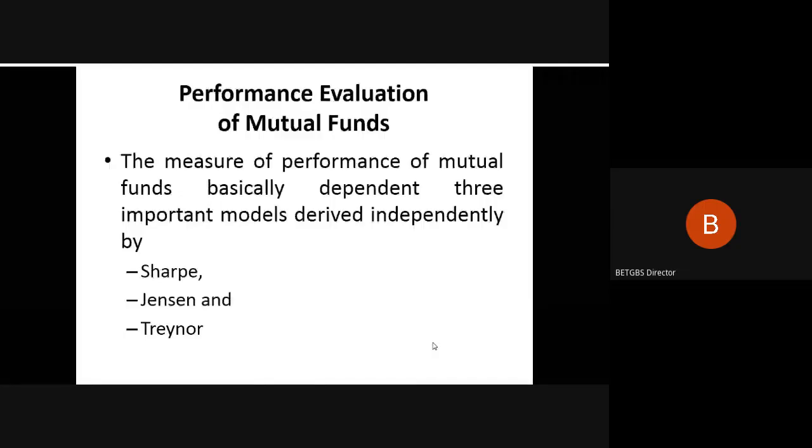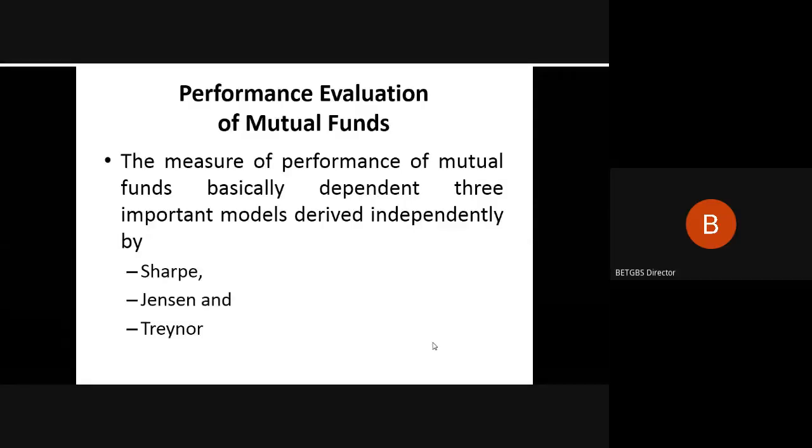So now, over a period of time, researchers and financial wizards have given various measures to evaluate the performance of your mutual fund. Basically, we have got three important ratios or three important evaluation matrices which we use. And later, we have got another three which are assumed to be the latest development and addition to the evaluation of mutual funds. So, today we shall discuss in brief the Sharpe, Jensen, and Treynor measures for performance evaluation of mutual funds.